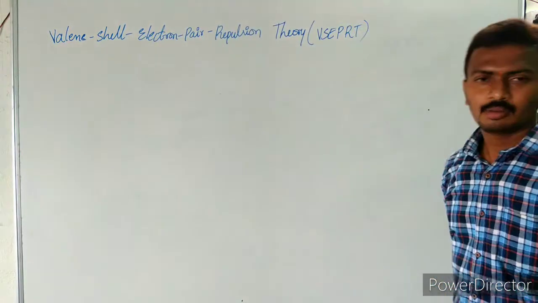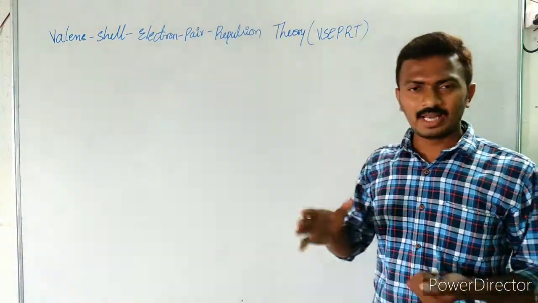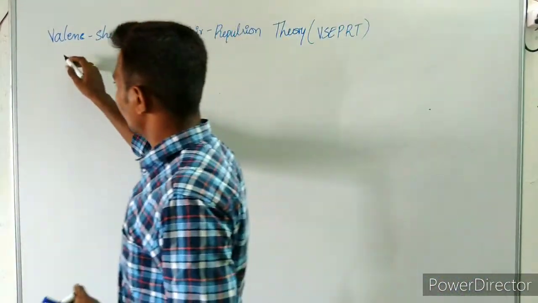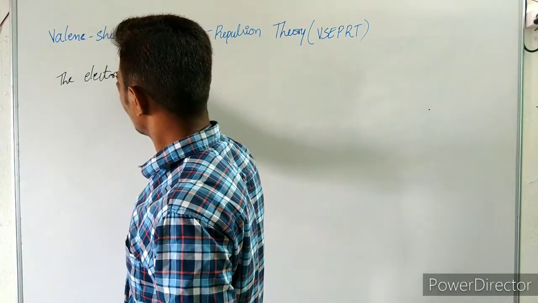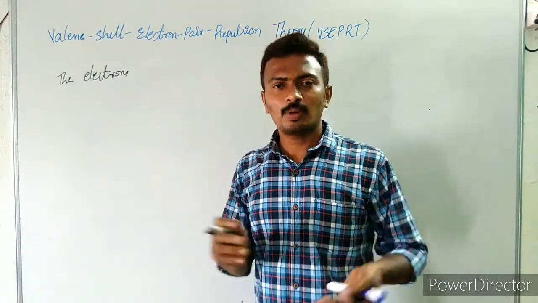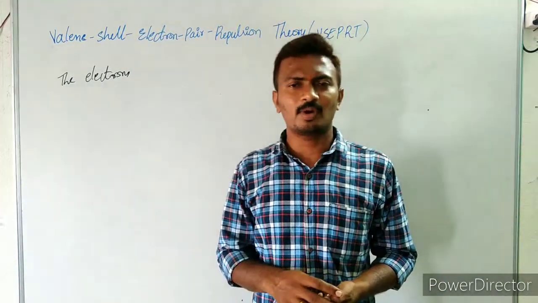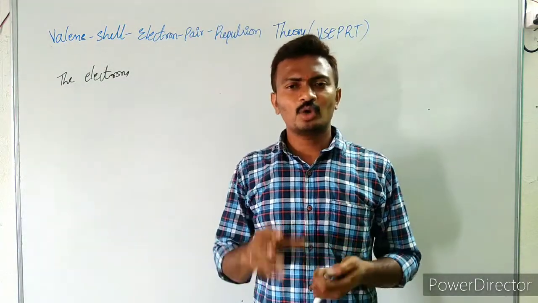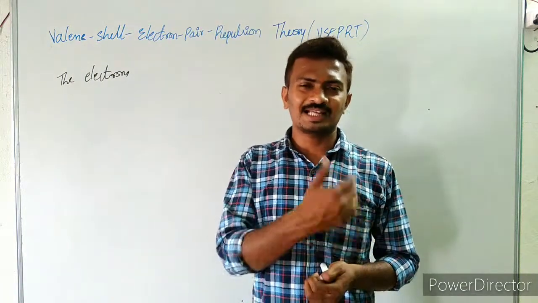VSEPR. Shortly it is known as VSEPR theory. Valence shell. According to this theory, those electrons may be bonded or they may be without bond. That means all the electrons in the valence shell are not going to take part in the bonding. Few electrons, even though they are of the valence shell, don't take part in the bonding. They will remain without undergoing any bonding with other atoms.